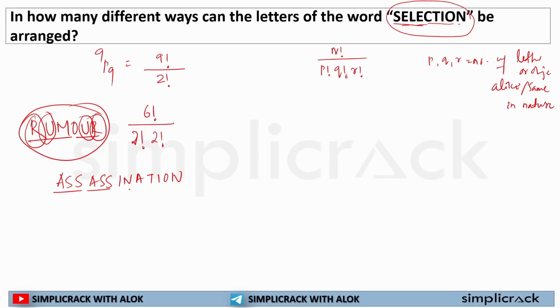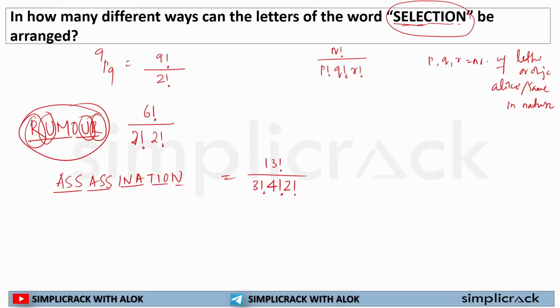How many letters are there? 13. So this can be arranged in 13 factorial ways, but A has repeated itself 3 times, so 3 factorial. S has repeated itself 4 times, so it will be 4 factorial. N has repeated itself twice, so it will be 2 factorial.